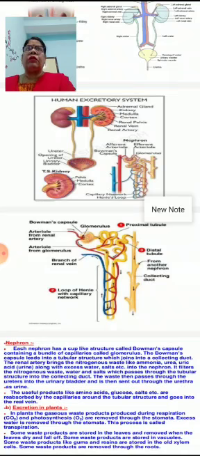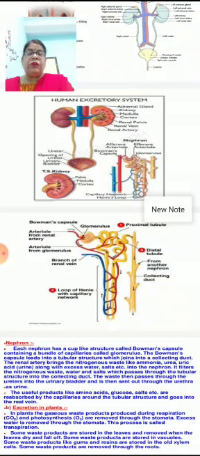excrete. Excess water is also unnecessary, the volume of water is also not good for the body, so that is also needed to excrete. Now we will discuss excretion in plants.